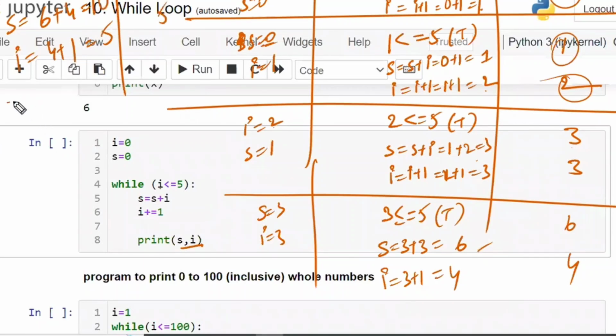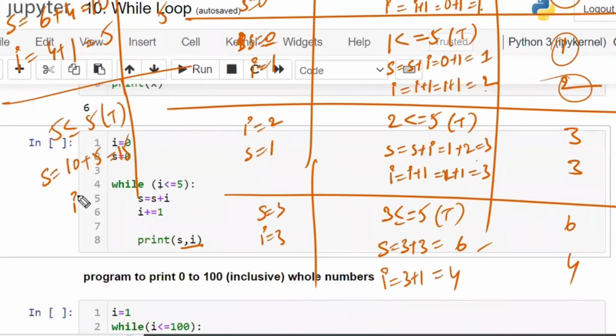Now after that, 5 is less than or equal to 5. Again the condition is true. So since the condition is true, S is equal to the last S value, 10, plus the I value, 5, which is 15. I is equal to 5 plus 1, which is 6. And it is going to print 15 and 6. These are the things which get printed.